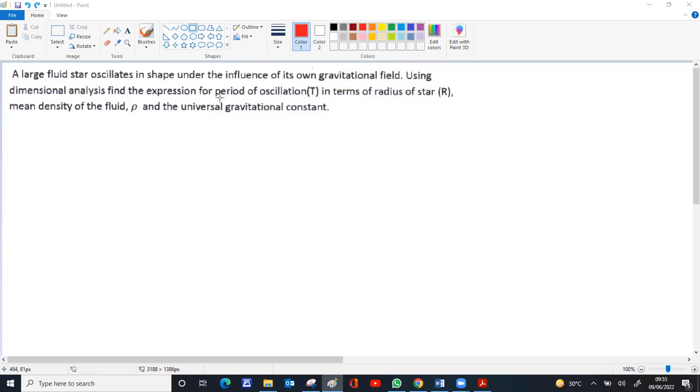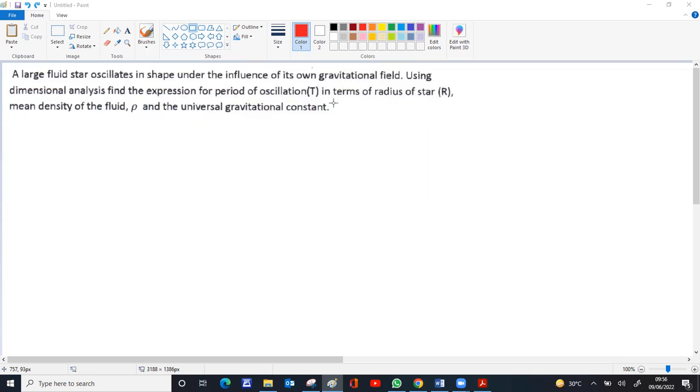They're asking for an expression for the time period of oscillation in terms of R, rho, and capital G. That means the time period has a dependence on radius, density, and capital G, the gravitational constant.